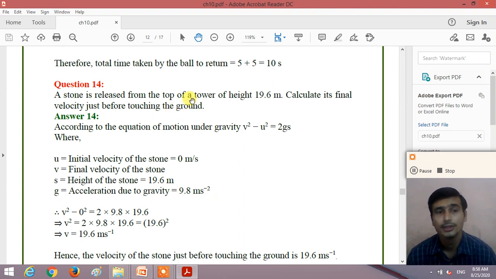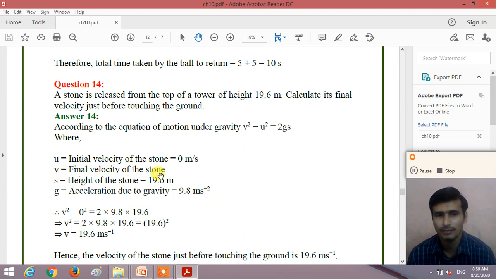So here, when the stone is released from the tower of height 19.6 meter, the initial velocity of the stone you will take as 0, because the motion of the stone here we consider as free fall motion, and for the free fall motion the initial velocity of the object is 0. So here a stone is released from the top of the tower, that means the initial velocity of the ball is 0. So we take the initial velocity u is equal to 0.